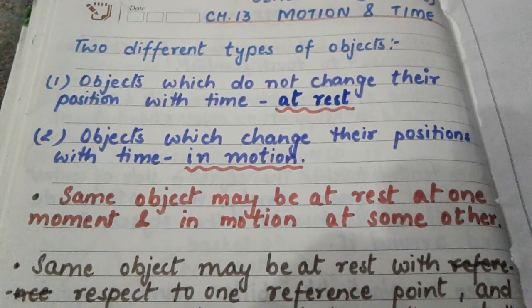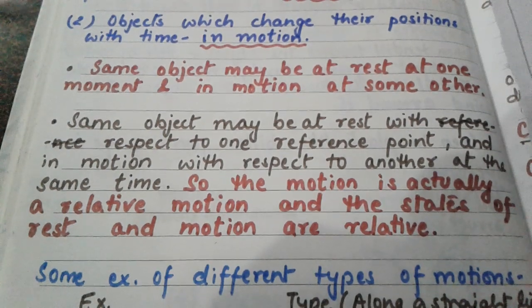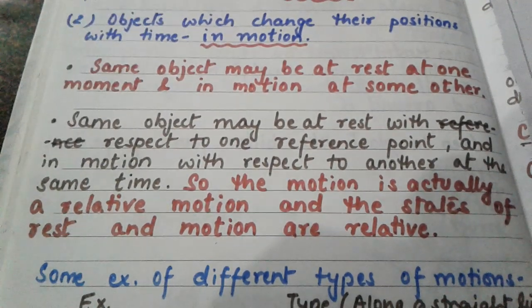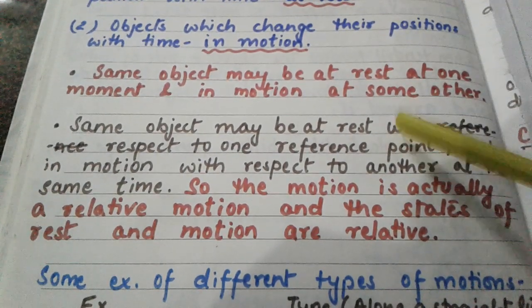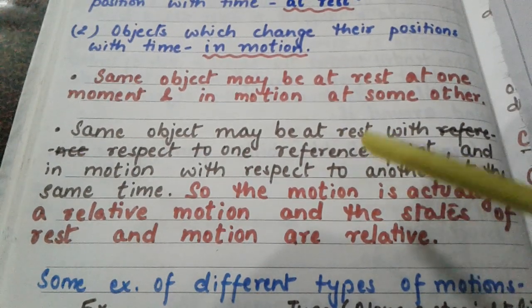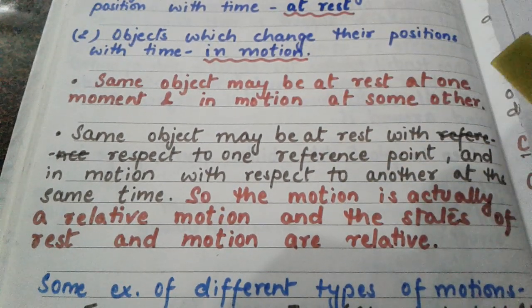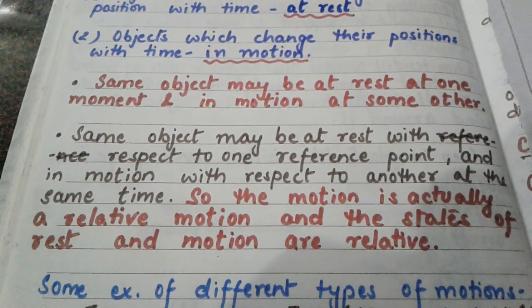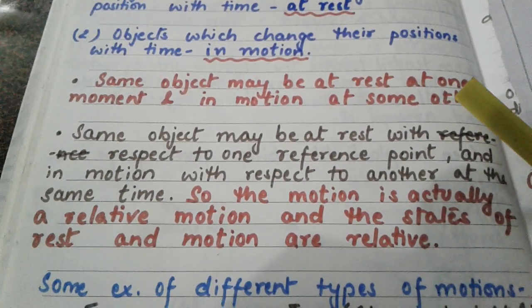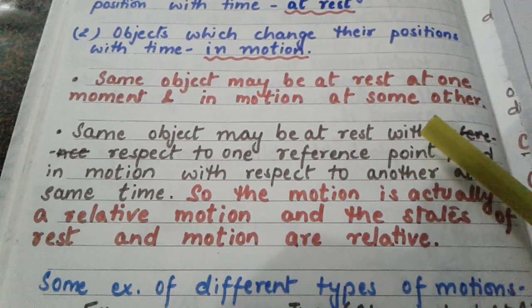to one reference point. So let us imagine a situation where we are sitting inside the compartment of a moving train. If we take that compartment to be the reference point, and with reference to that compartment we are considering the passengers who are sitting there, all the passengers, because they are sitting in that compartment, will be at rest. What is the reference point here? The reference point is the compartment itself.